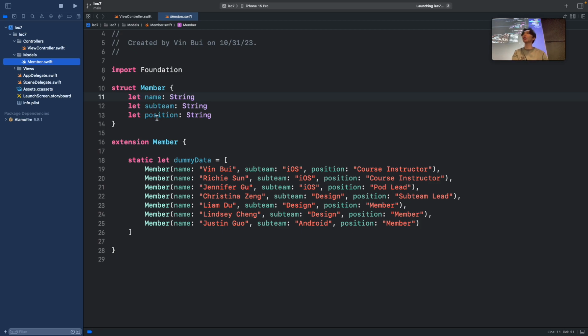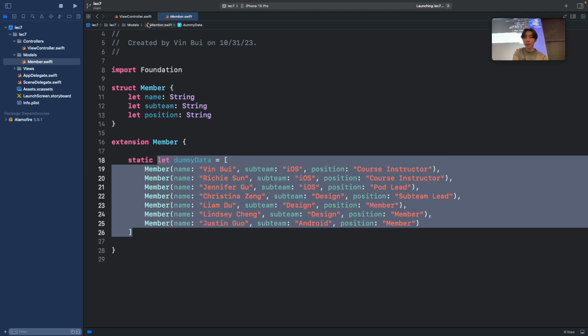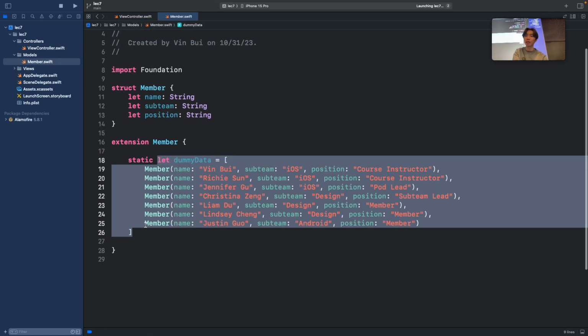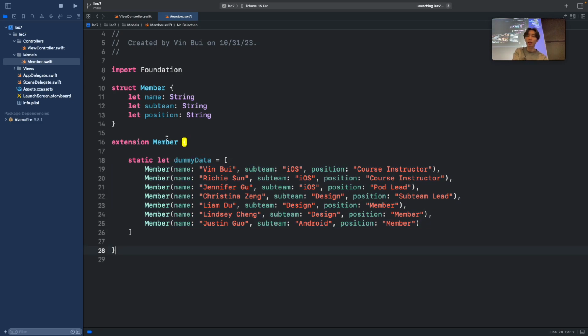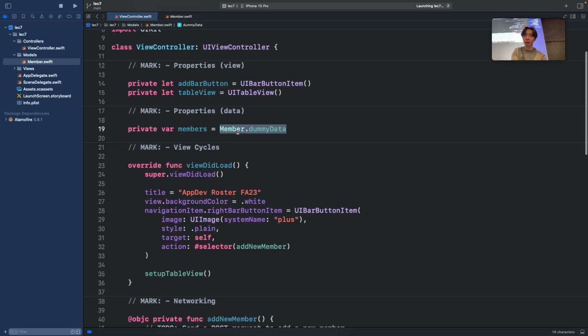Now, before you actually implement your code with a backend, you always want to test it with dummy data first. So I created dummy data. You could have just copied it and put it right here. We typically like to keep it over here just to make it neater, but it does the same thing.